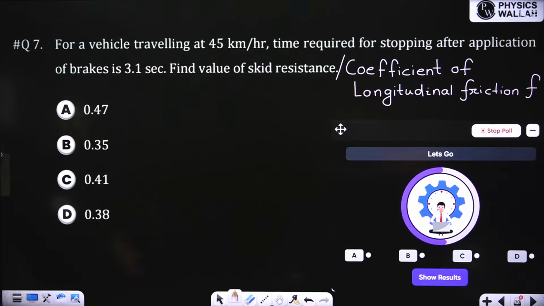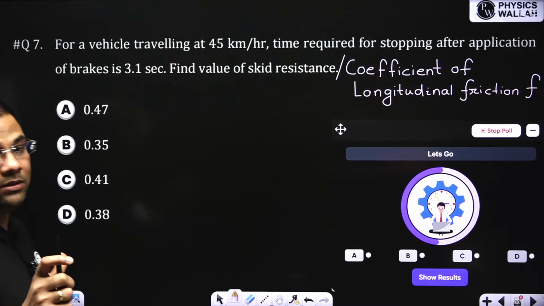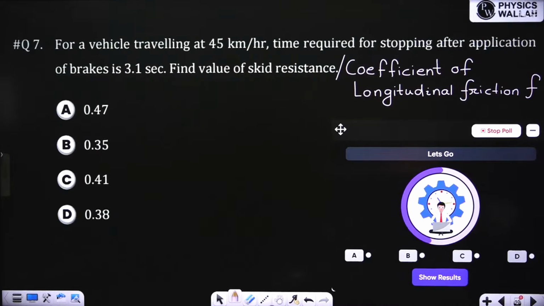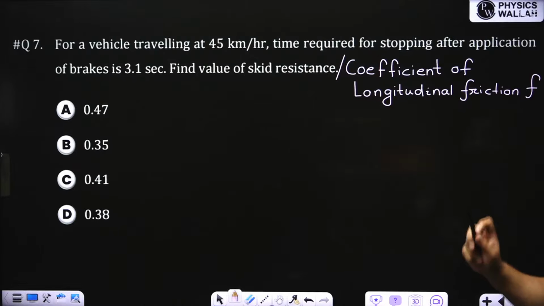After application of brake, the time required to stop the vehicle was 3.1 seconds. So they can ask you the value of F. There are 3 equations. We'll see those 3 equations. And then solve this question also.